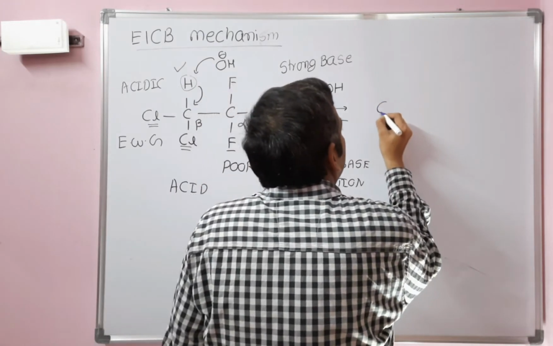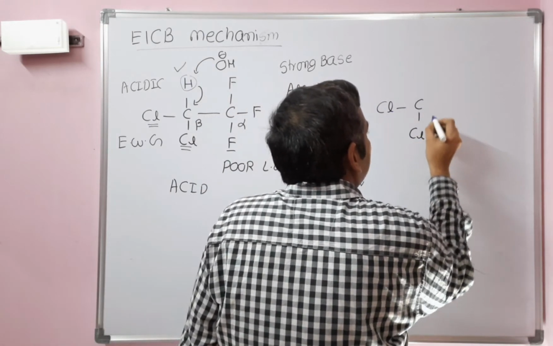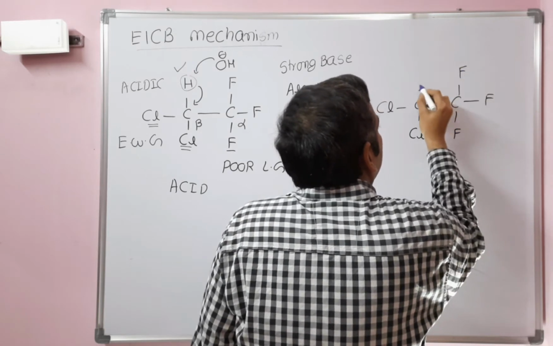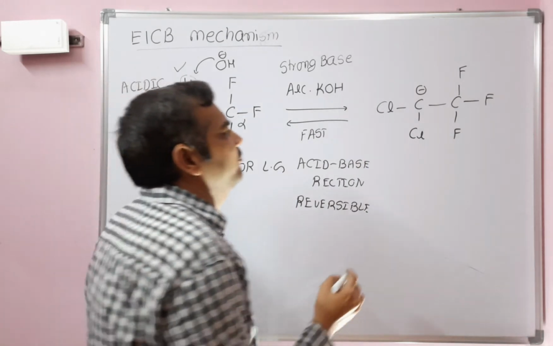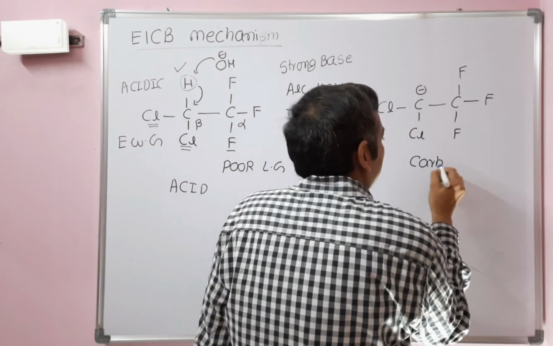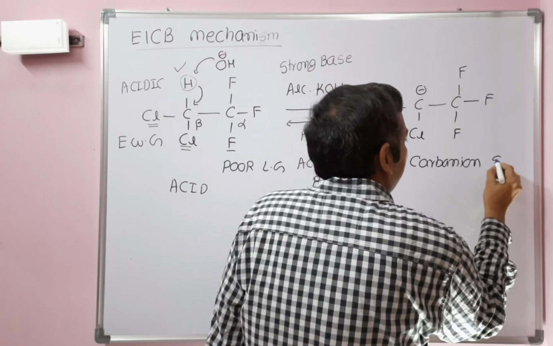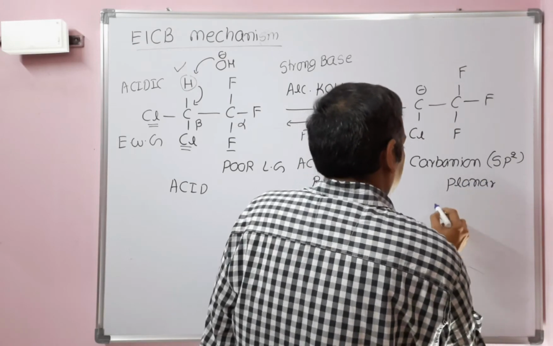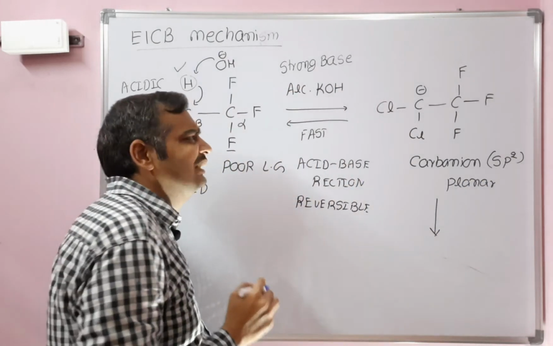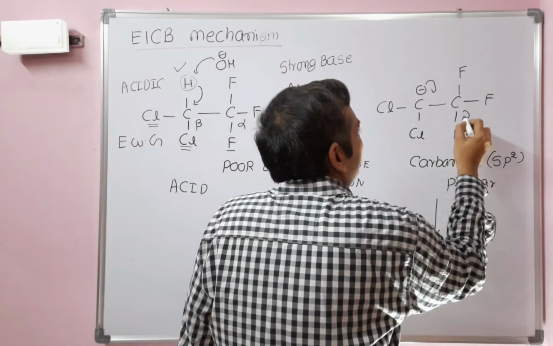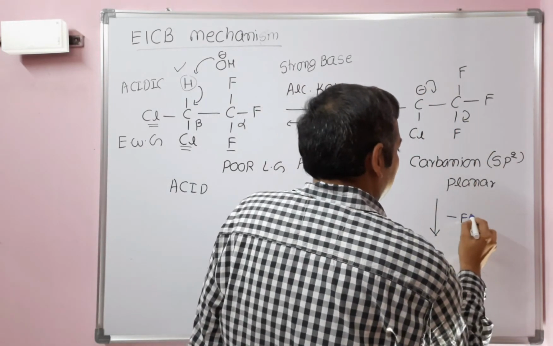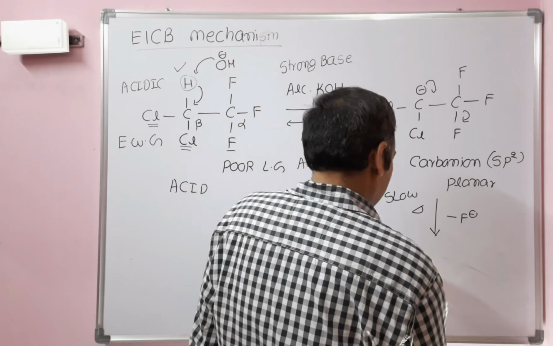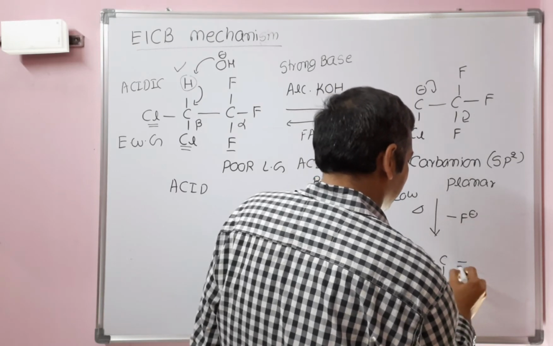The strong base abstracts a proton at the beta carbon. As a result, a carbanion intermediate is formed in the E1Cb reaction. This carbanion is sp2 hybridized and planar. In the second step, expulsion of the leaving group will take place at high temperature. This is the slow step. After that, we will get the alkene.